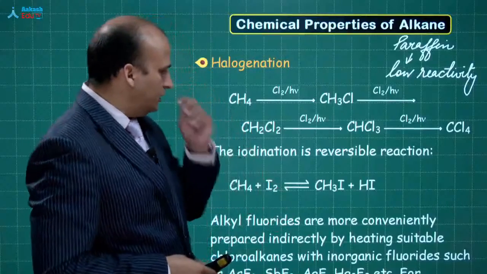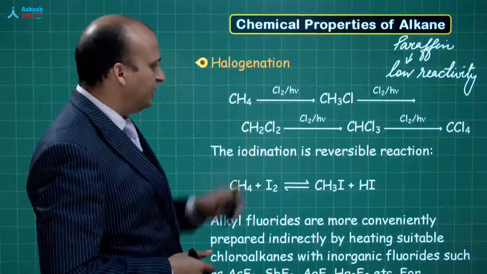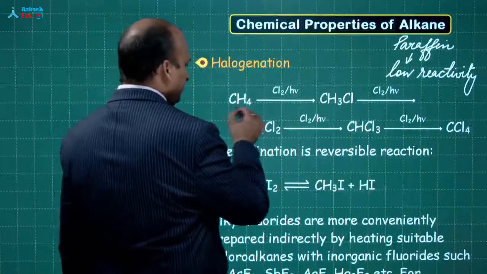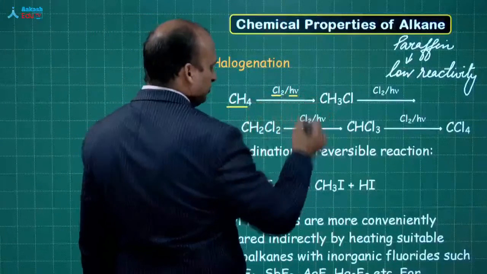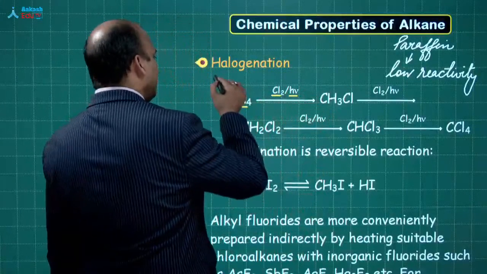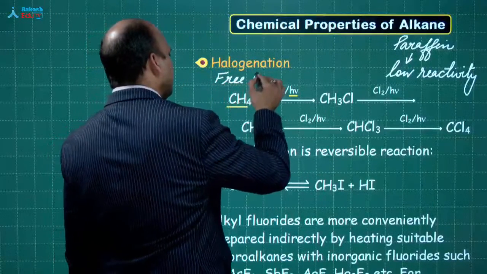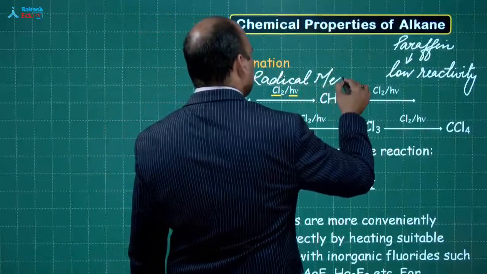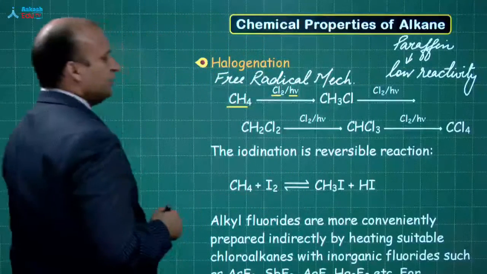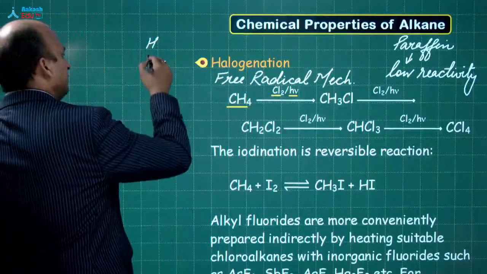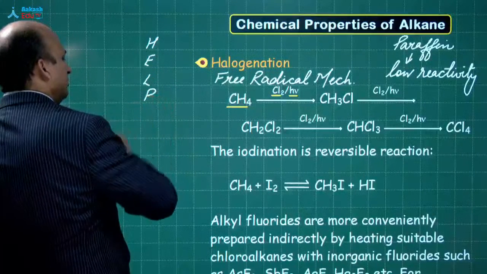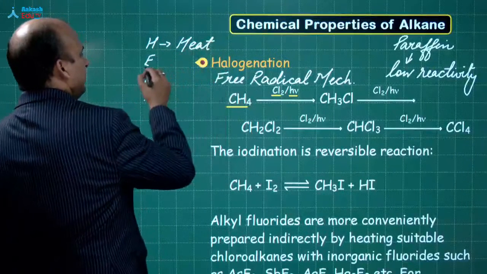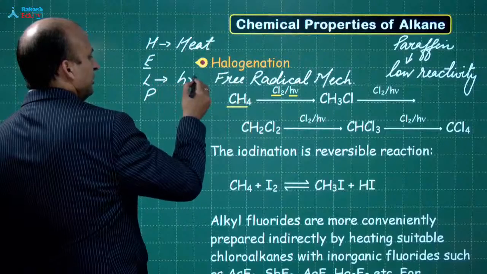Now this is a free radical halogenation. If you observe, we have taken this methane, this is the halogen, in the presence of light. This is a free radical reaction. It follows the free radical mechanism. And for free radical you require help. Now what is help? You require heat, you require electricity, you require light. Light is given by h nu.